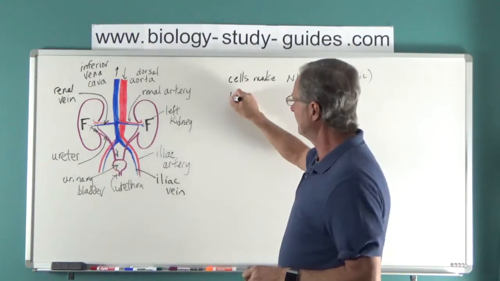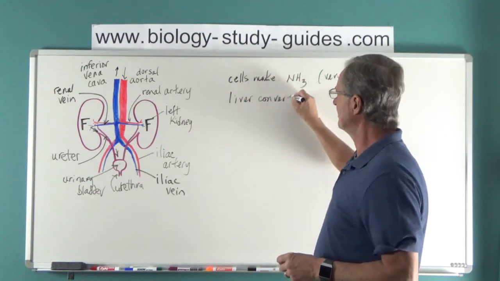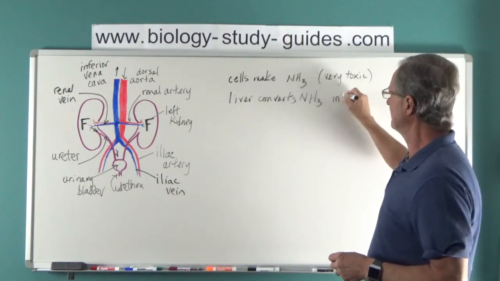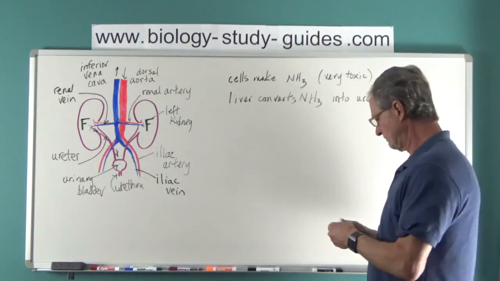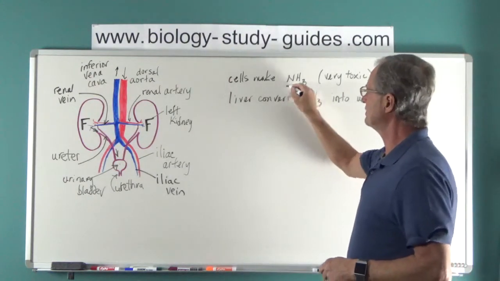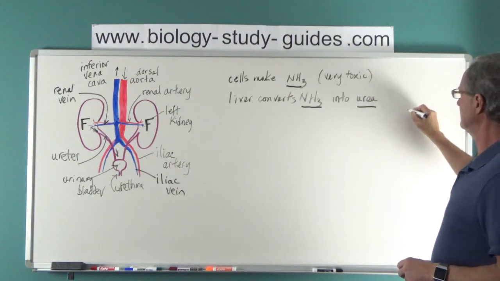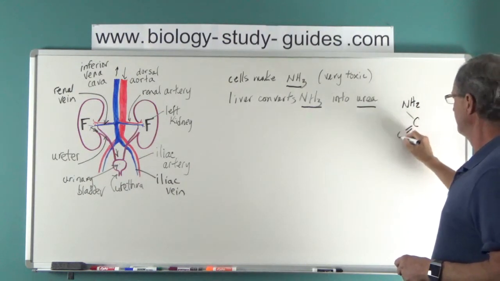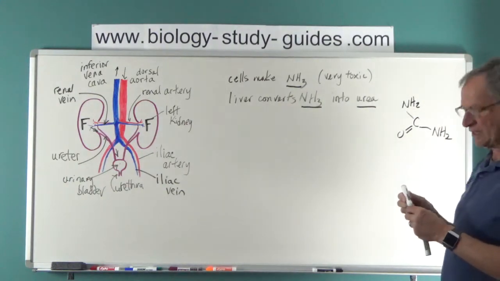The liver, one of the functions of the liver, if you remember, is to convert NH3, the ammonia, into urea. Urea, again, is a nitrogenous waste. Nitrogenous waste, NH3, NH3. Urea is like this. It's less toxic.